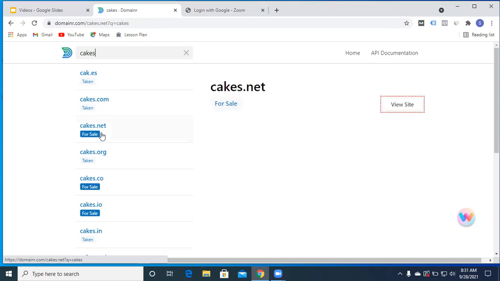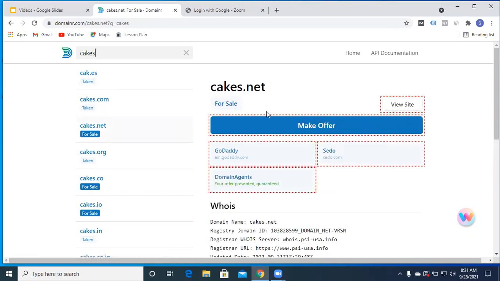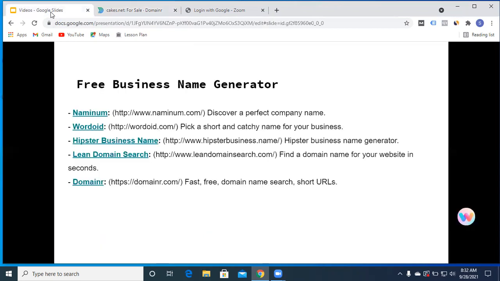If I click on this option, they will give me the sites also, like GoDaddy, Sedo, domain agents. So we can just get this done. Domainer is again a very good tool to utilize. I would love it if you try this set of business name generator tools. You'll find n number of options on Google if you Google it, but these are a few of the best tools available.